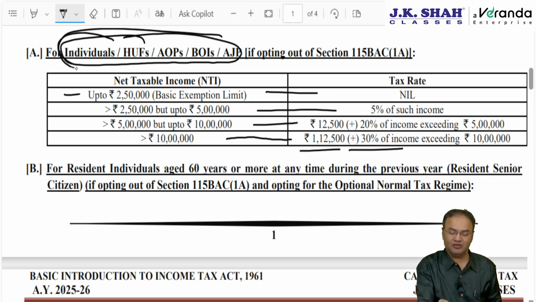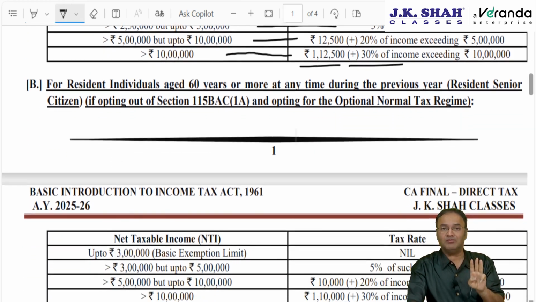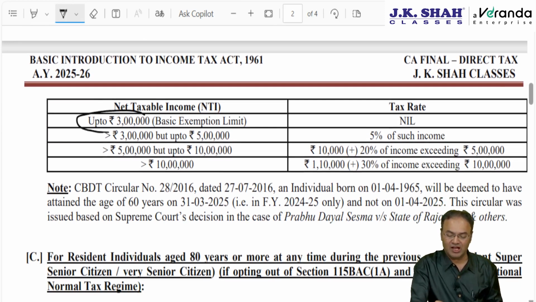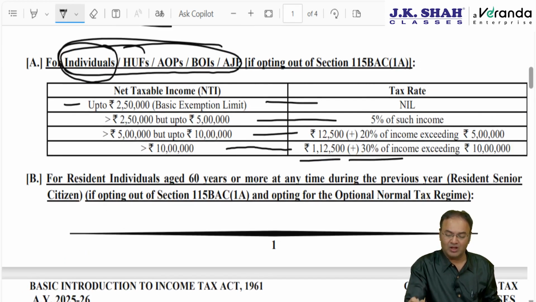This is for all 5 of them. However, out of these 5, if the assessee is an individual and he is resident and he is a senior citizen, three conditions: he is individual plus resident plus senior citizen, that means he is 60 years and above, then the basic exemption limit will be 3 lakhs instead of 2.5 lakh. First 3 lakhs no tax, next 2 lakhs, that means 3 lakh to 5 lakhs, will be taxed at 5% rate. In case the income is above 5 lakhs, then the same as individuals in the earlier table, it will be taxed at 20% rate.